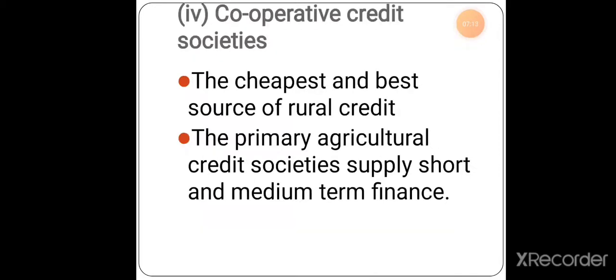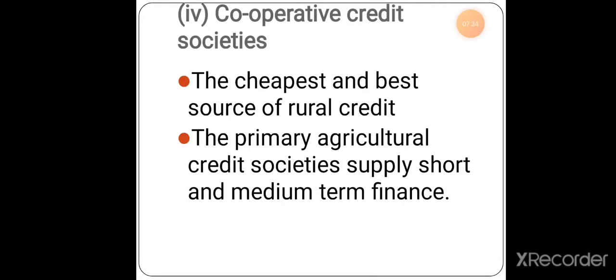Next one is about the cooperative credit society. What is the meaning of cooperative? As the word itself tells, many people come together and do business or any kind of work together, cooperatively doing things. So what does the cooperative credit society do?